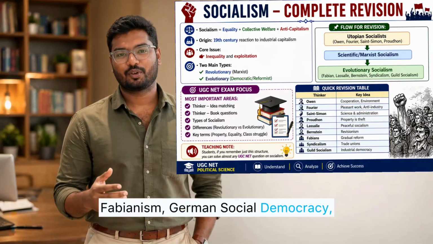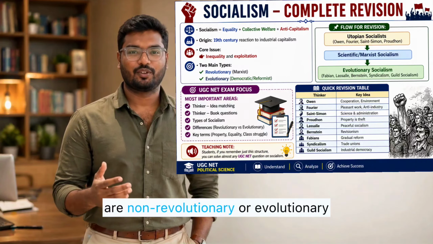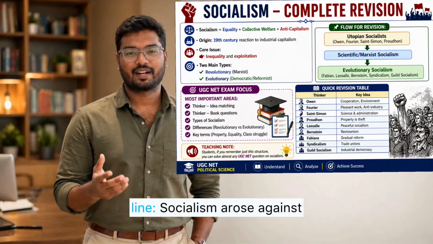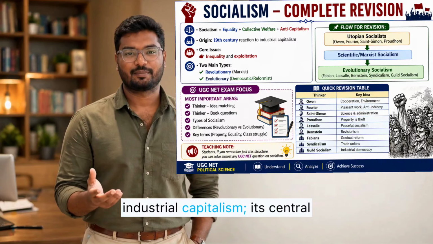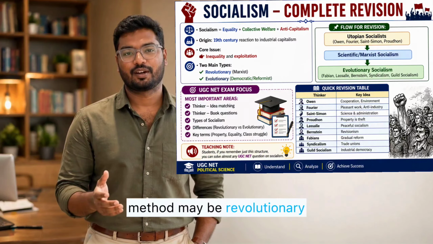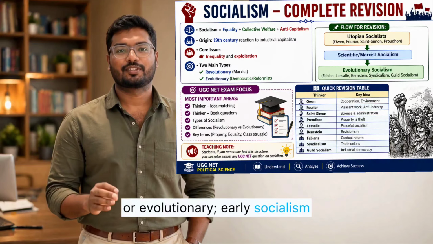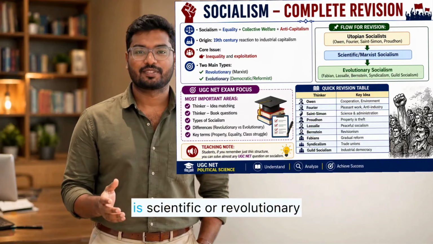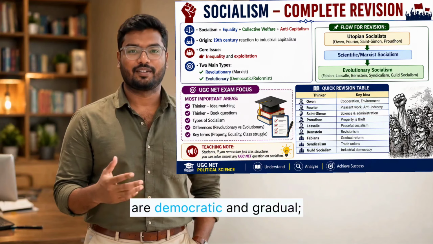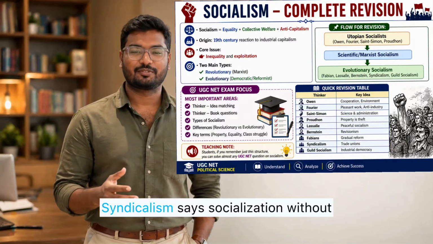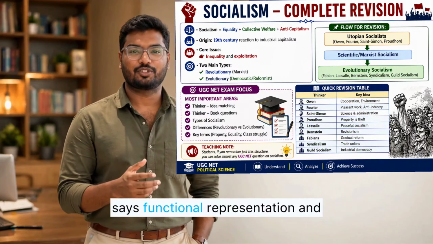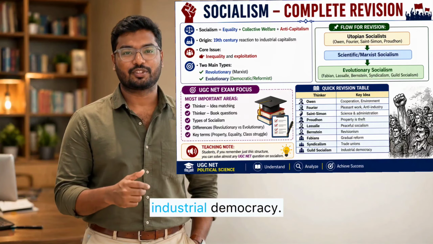Fabianism, German social democracy, Revisionism, and Guild Socialism are non-revolutionary or evolutionary socialist traditions. Now revise in one line: socialism arose against industrial capitalism. Its central value is equality. Its method may be revolutionary or evolutionary. Early socialism is called utopian. Marxism is scientific or revolutionary socialism. Fabianism and Revisionism are democratic and gradual. Syndicalism says socialization without the state. Guild Socialism says functional representation and industrial democracy.